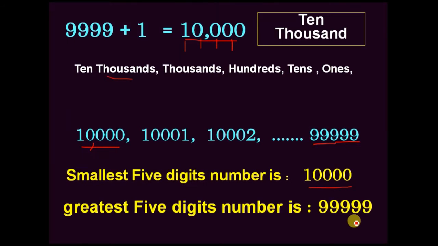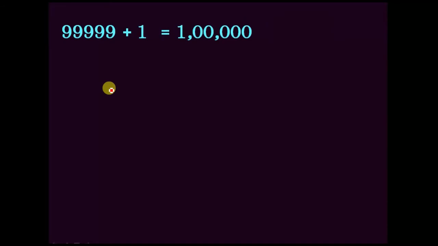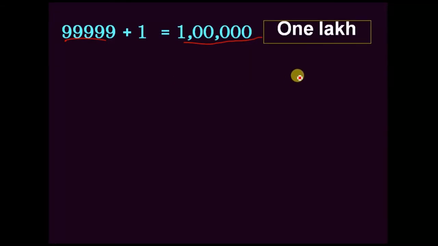Numbers do not end with this 99,999. Again we have infinite numbers. After this also we have plenty of numbers. See here, if we add 1 to this 5 digit number, we will get a 6 digit number. It is generally known as 1 lakh, oka laksha antamu.